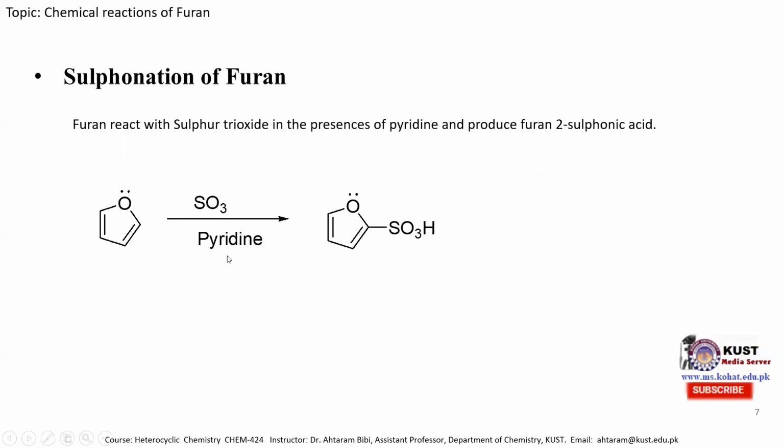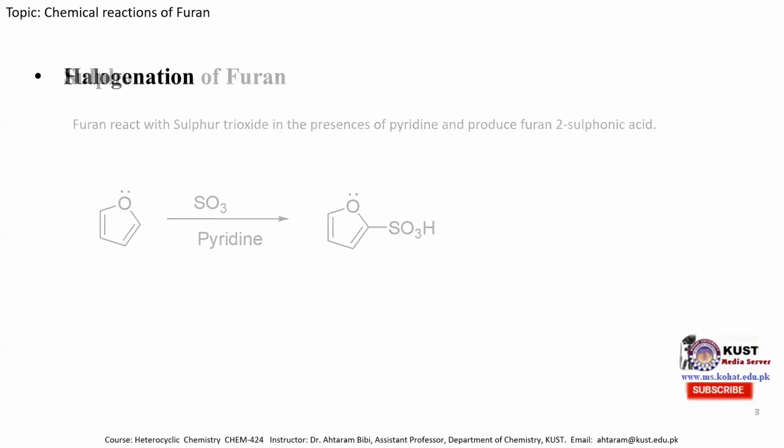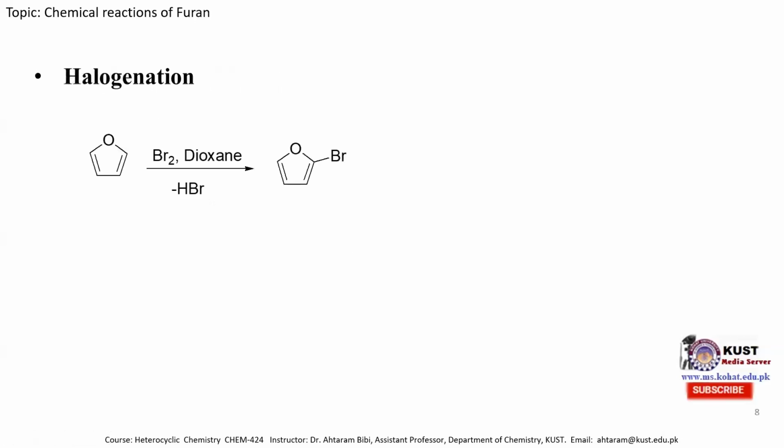In the next step, pyridine takes hydrogen from here. So the electron shifts over here, this electron shifts over here, neutralizing the positive charge of the oxygen atom. And then the hydrogen of the protonated pyridine is taken by this oxygen atom, which has a negative charge. So by treating furan with sulfur trioxide in the presence of pyridine, one can obtain the furan-2-sulfonic acid molecule. The next reaction is halogenation.